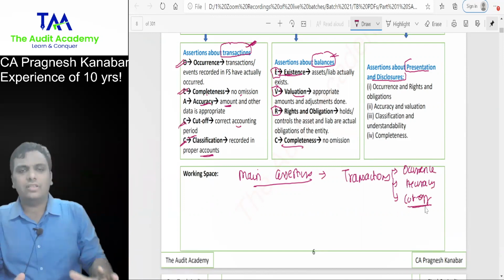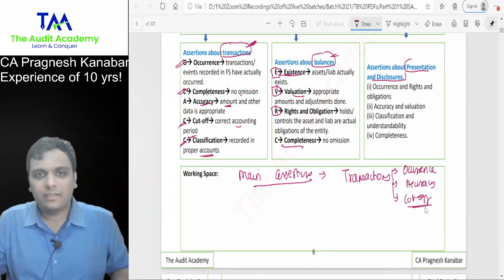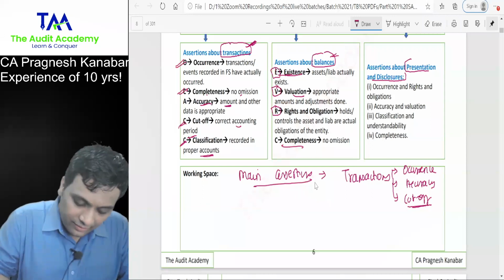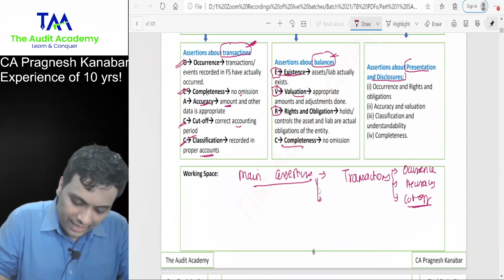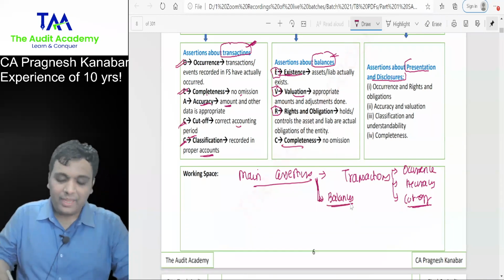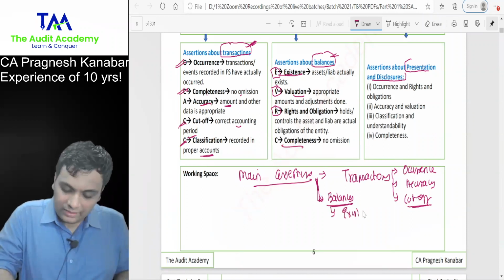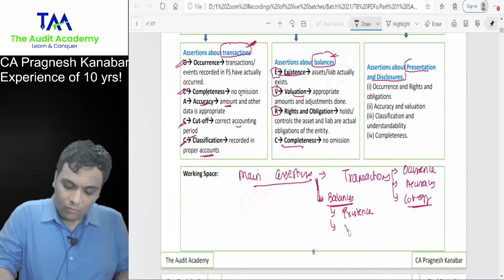The main assertions for transactions: OCA. And then main assertions for balances. Whether balance actually exists or not. What is the value and what are the rights and obligations.